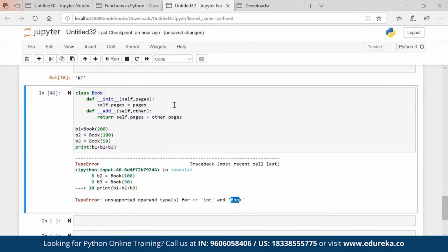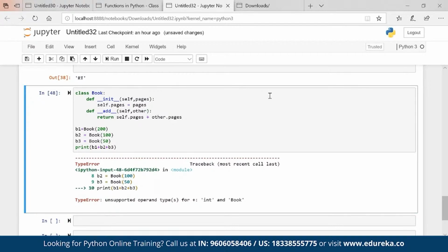So what is the solution? You may be thinking, okay, let's do one thing. Let's put other one and here plus other one dot pages. It will not work because add takes only two arguments. So this will not work. This is not a solution.